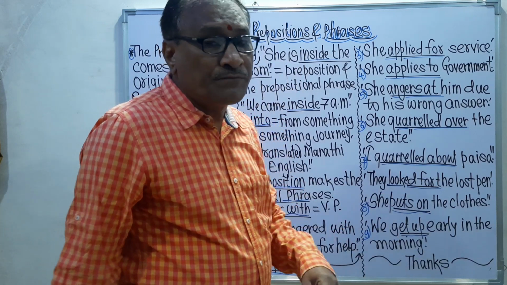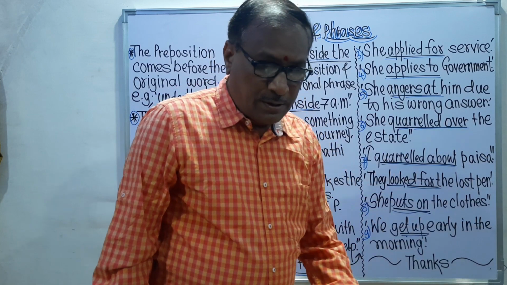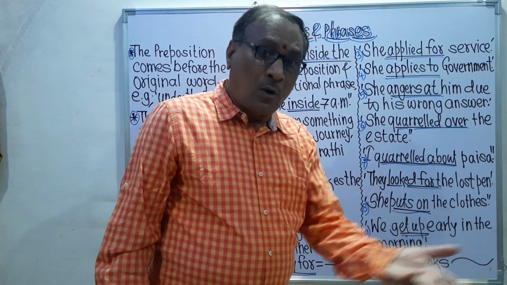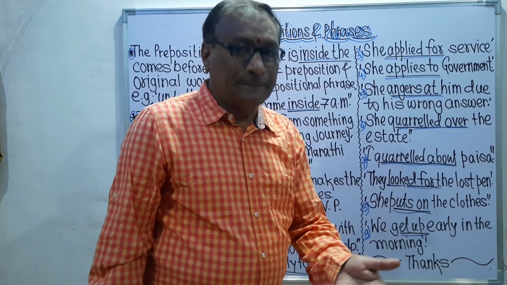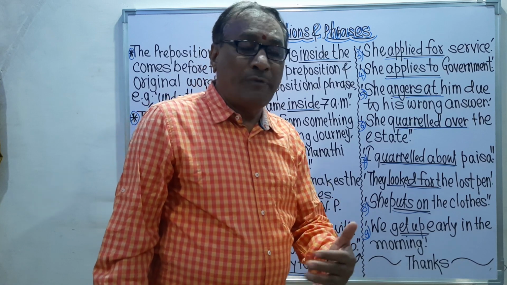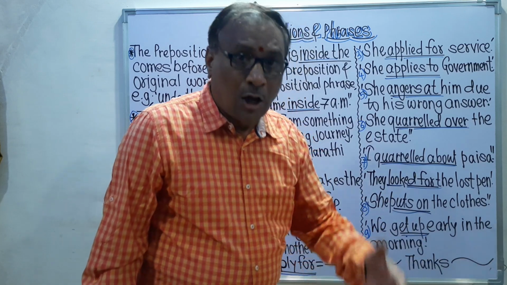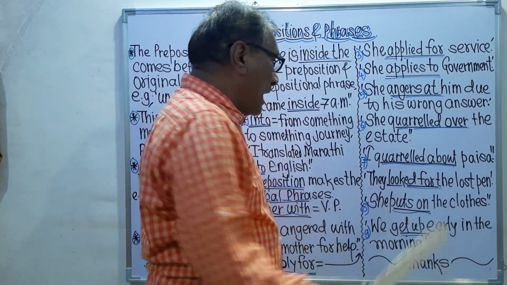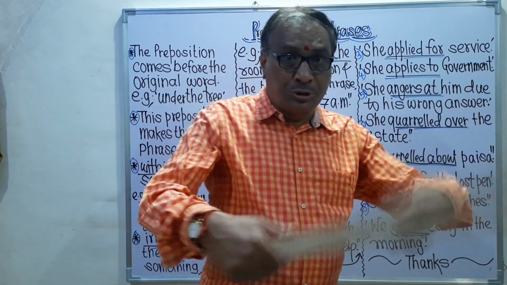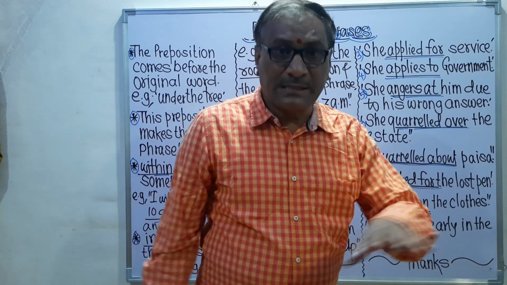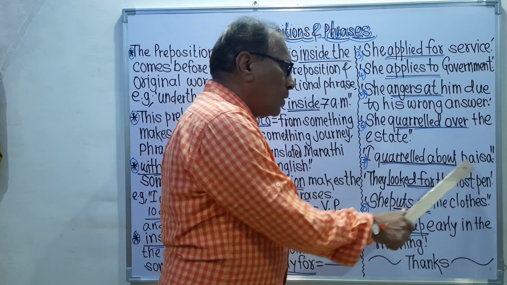Remember now there is about. At first it was quarreled over. Over means, for example, I can say quarreled on, but we cannot use on. Quarrel over, that is the phrase. And now the phrase is I quarreled about paisa. About means regarding paisa, because I wanted money and that's why I quarreled about paisa.